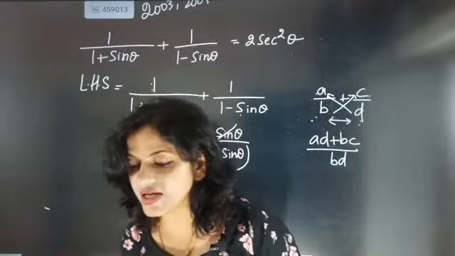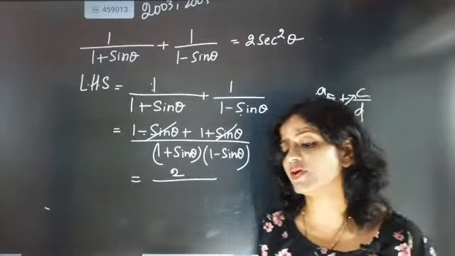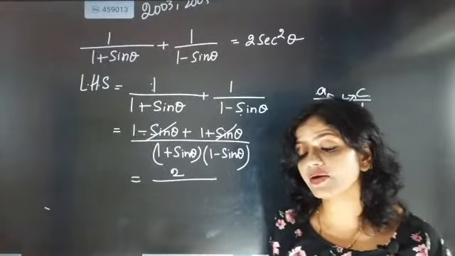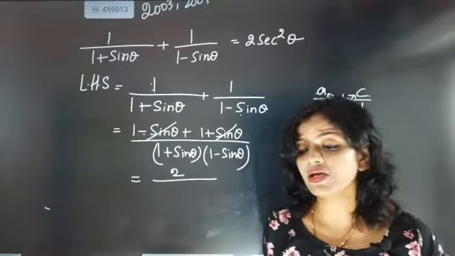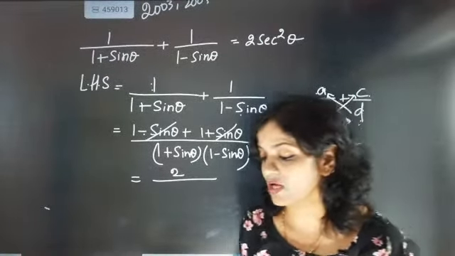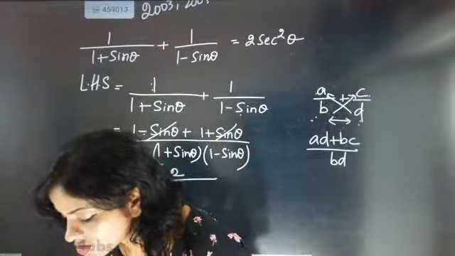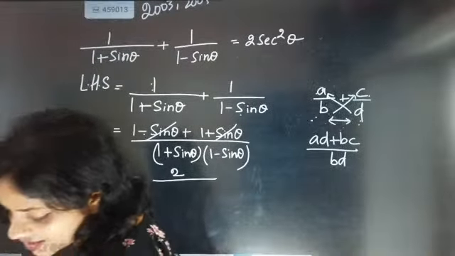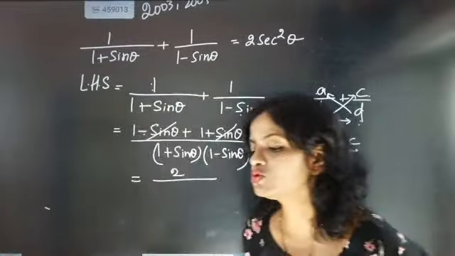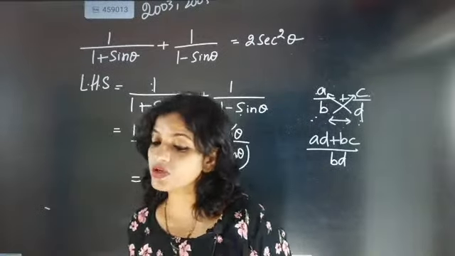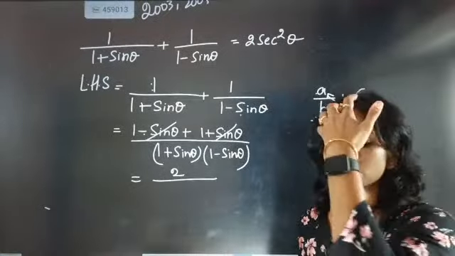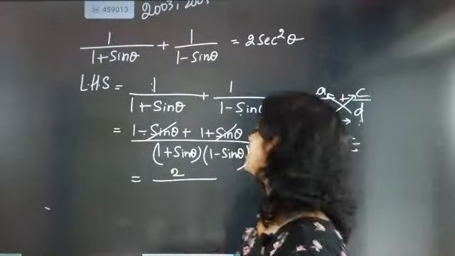2 secant square theta. Yes, 2 secant square theta will come, Divya, but it will not come so straight, beta. You just have to tell me the A plus B into A minus B formula, the identity formula, A square minus B square. Bala and Janet have told the formula, that is the A square minus B square formula. Very good, super. So that means what?